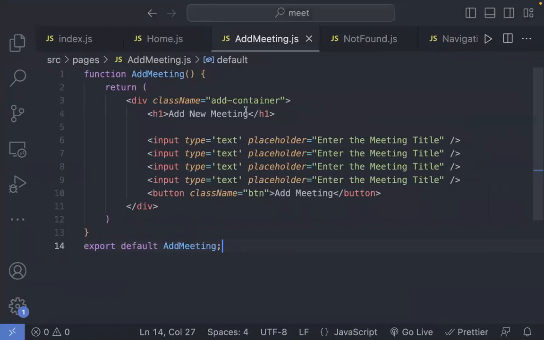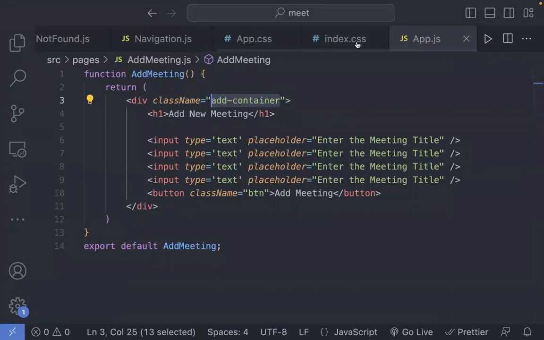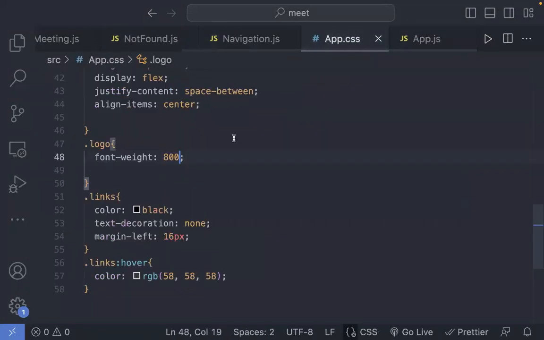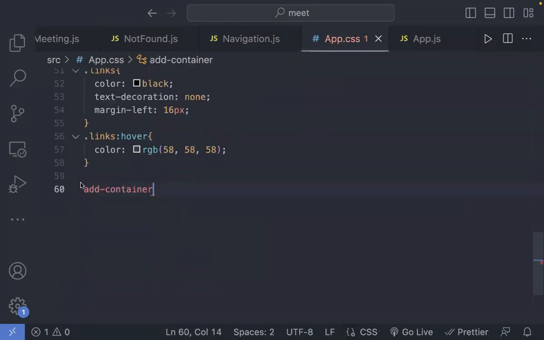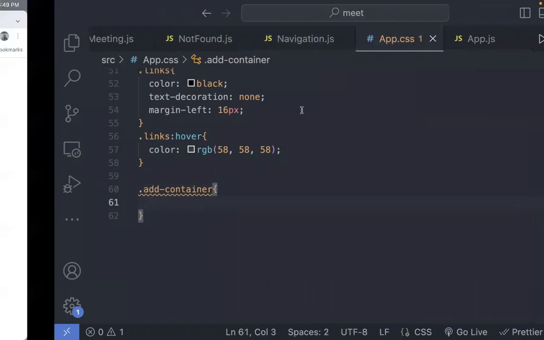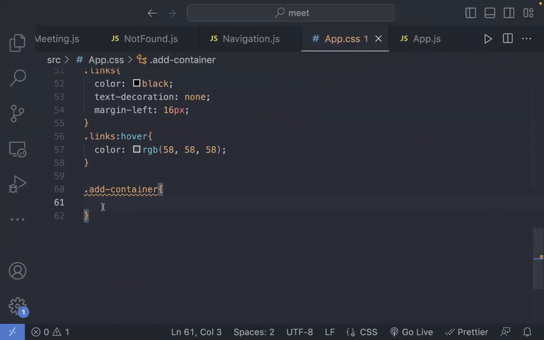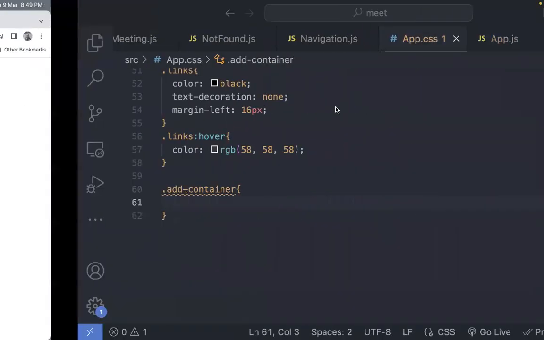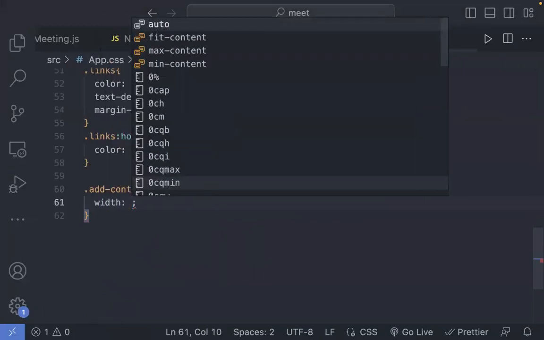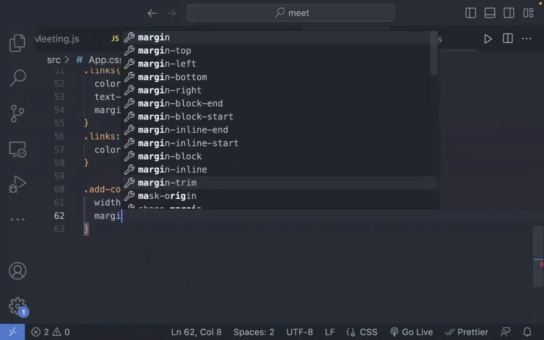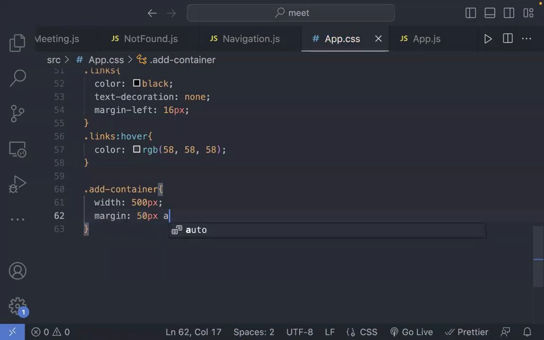This is how it looks like by default. Now we have this option called add container. Let me take this. See, I'm using just one CSS file to write all the CSS. I highly recommend you to use other CSS files. Why? I'm using one to save some time, right? You can always make sure that you are using the multiple files, right? That is the best way, but I'm using it because we need to save some time. So we can say that the width is going to be 500 pixels. I can say that the margin is 50 pixels and auto.